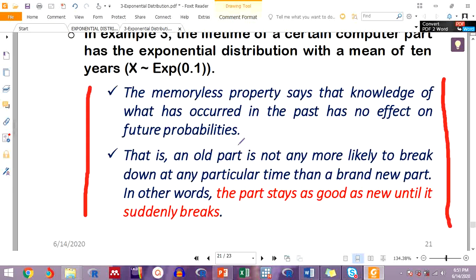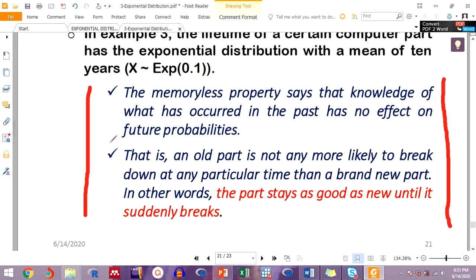Waiting time does not affect that probability. That's the meaning. So if you have been waiting for 10 minutes, the probability of customers coming in will remain the same, not affected by the time you have been idle waiting for customers.